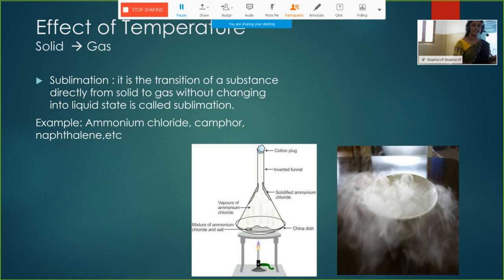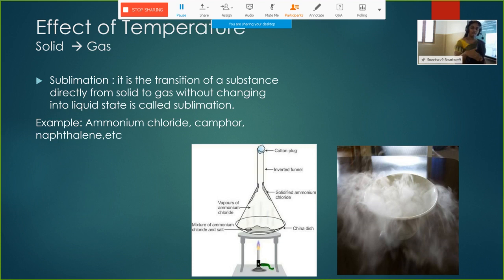Camphor is another example. If we keep camphor, it will vaporize. Similarly, in most of our homes we have naphthalene balls, or Odonil and room freshener bars. If you keep one in your room or washroom, after 2 or 3 weeks only the packet remains.